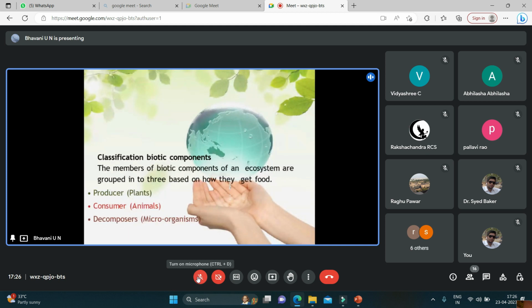Then coming to the classification of biotic components. These are grouped into three based on how they get food. The first one is producer. It may be the plants. Consumer. It may be the animals. Decomposers. It may be the microorganisms.